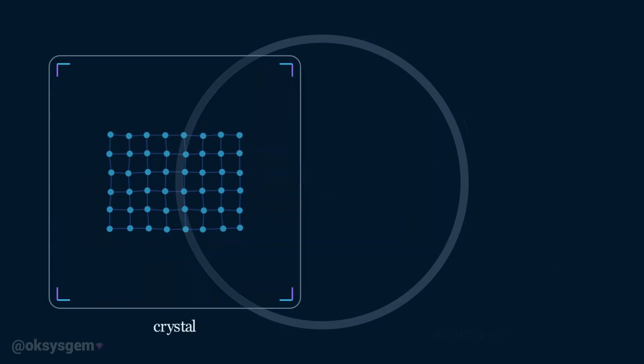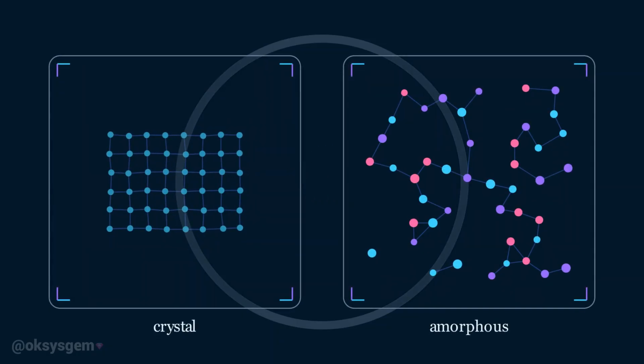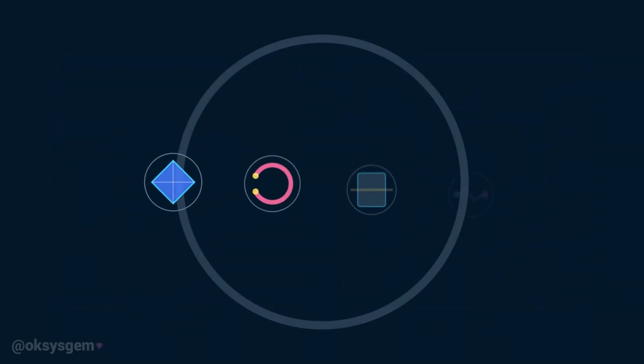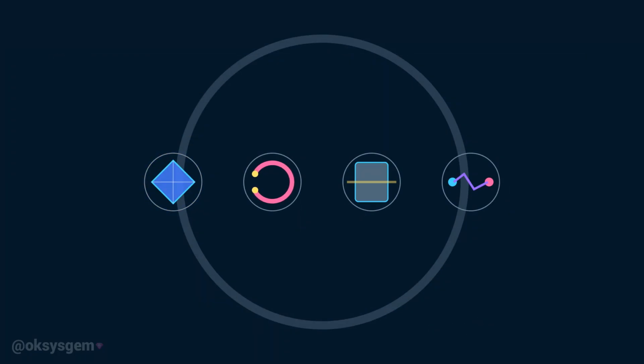Many solids have an organized crystal structure. Salt, ice, quartz, and most metals contain particles arranged in repeating geometric patterns. Other solids, such as glass and many plastics, are amorphous, meaning their particles do not form one clear repeating structure. The arrangement of these particles determines properties such as hardness, flexibility, transparency, and electrical conductivity.